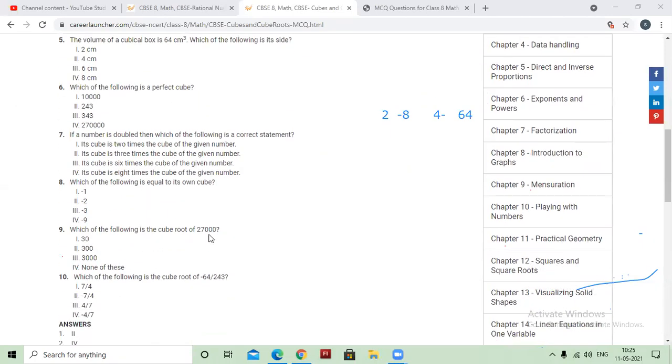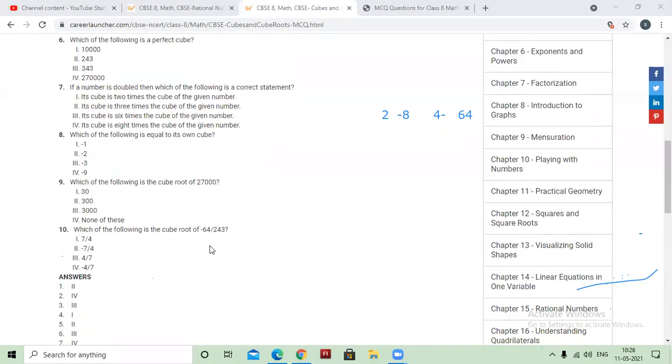Which of the following is the cube root of 27,000? Ma'am, first option 30. Yes, actually it is having a number of zeros in multiples of three, so it is a perfect cube number. 27 का cube root होगा 3. Out of these 3 zeros, you will take 1 zero out of the root, that is 30. Okay, beta.